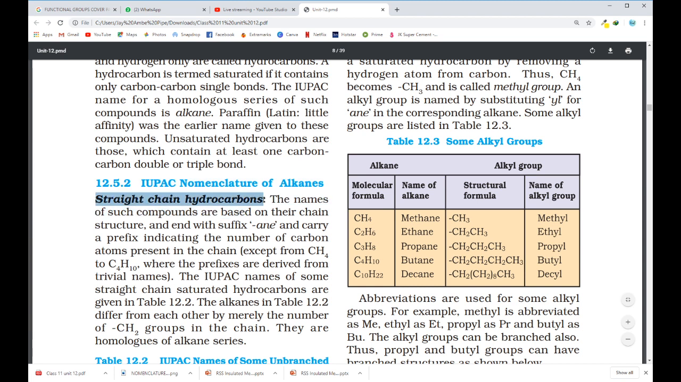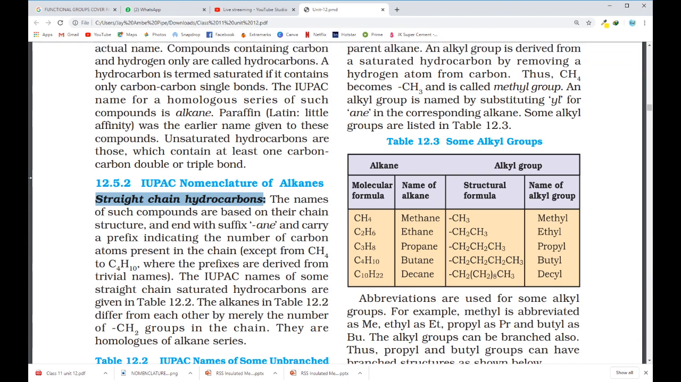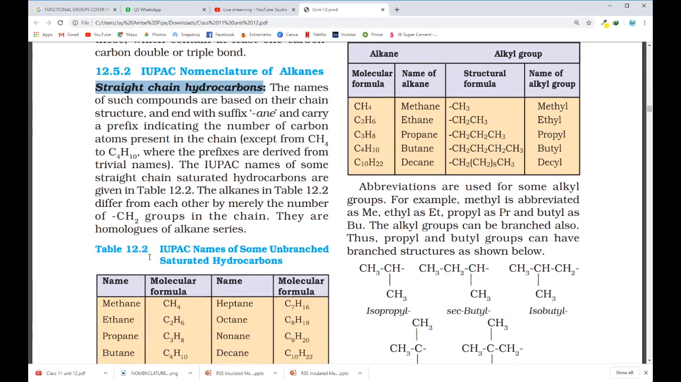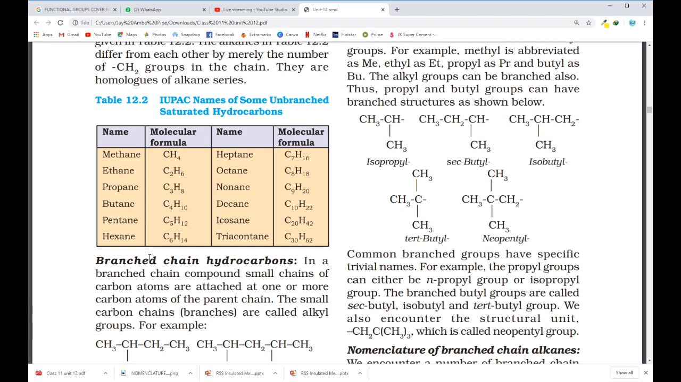Now what is a hydrocarbon? You already studied this in 10th standard: compounds made up of only carbon and hydrogen are known as hydrocarbons. Under that you study three different types of compounds: alkane, alkene and alkyne. For IUPAC nomenclature, at this stage in 11th, you should at least know the names of hydrocarbons up to 10 carbon atoms.